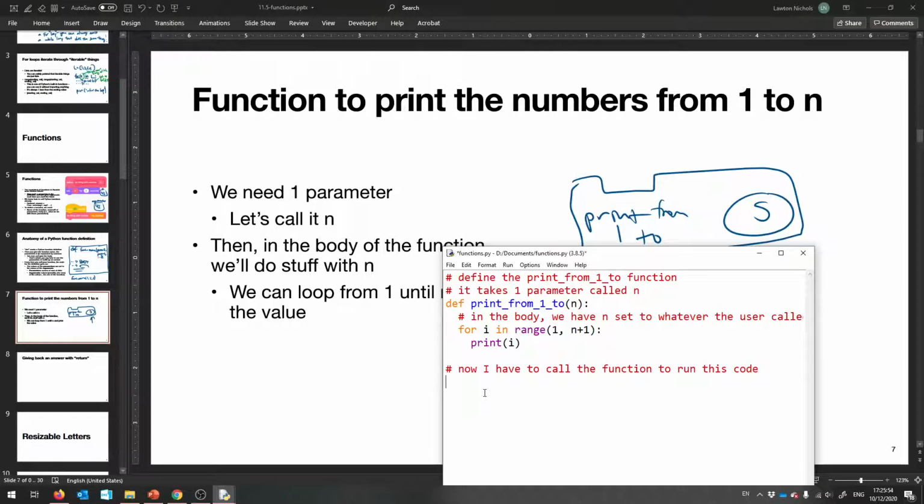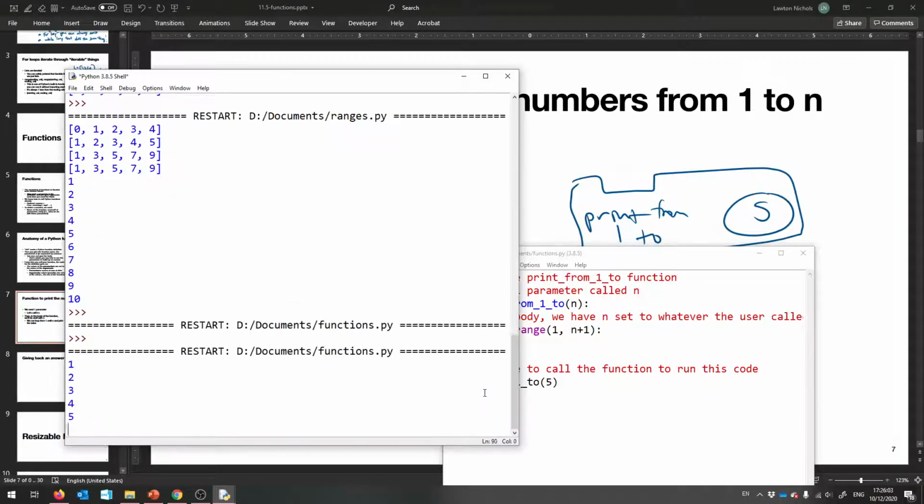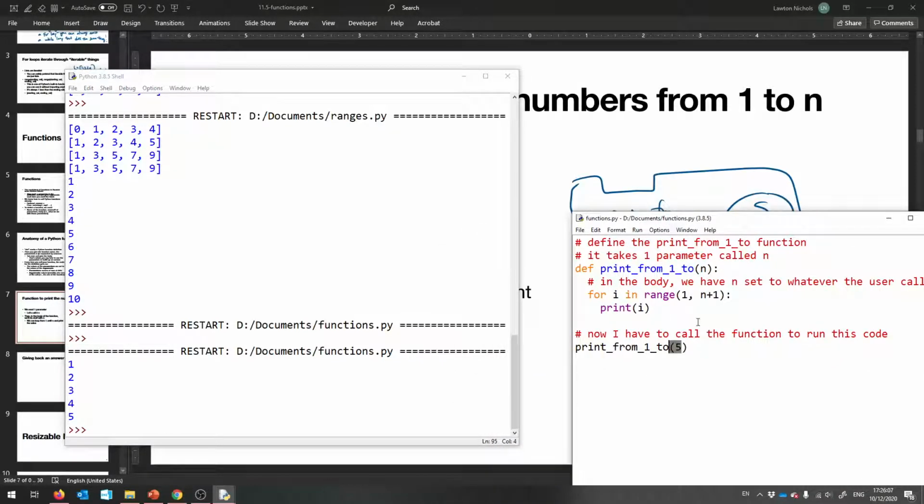All right, so I'm going to say the name of the function, print from 1 to, how about 5? And I'll run that. And what do you know? It's going to set 5 into n and call this function to print from 1 to 5. So n will be set to 5 there. And if I call this again, give myself some room, if I call this again, it'll do the same thing. I'll go back to the code, potentially with different values. Okay?